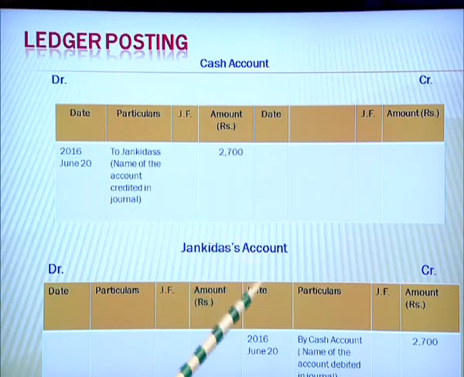Janki Das's account in the journal entry was credited. So, on the credit side, we shall write "By", which is mandatory when any transaction is written on the credit side. So, "By cash account". The reference is made of the other account. So, by cash account and the amount of 2700.